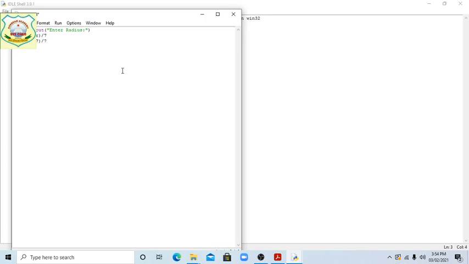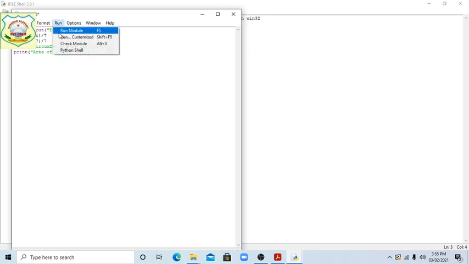Okay, print circumference of circle, comma, then here write the C. Okay, then print area of circle, comma, that is A.